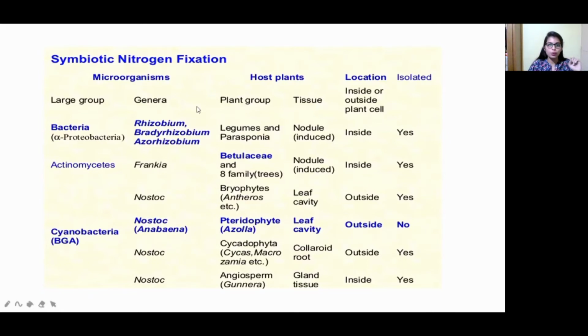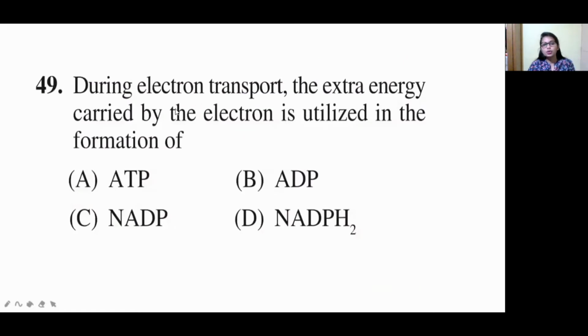Now move on to the next question. During electron transport, the extra energy carried by the electron is utilized in the formation of what? Option A ATP, option B ADP, option C NADP, option D NADPH2.